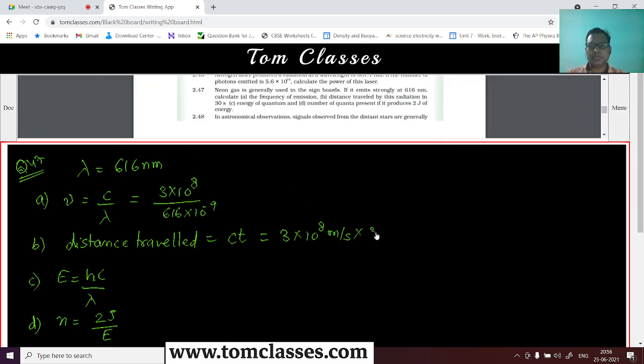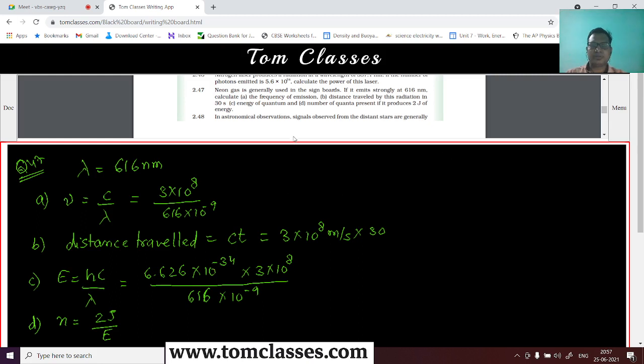So into 30, that's what it is. And energy is 6.626 into 10 to power minus 34 joule second multiplied with 3 into 10 to power 8, and then divided by lambda, that is 616 into 10 to power minus 9 meter, right?